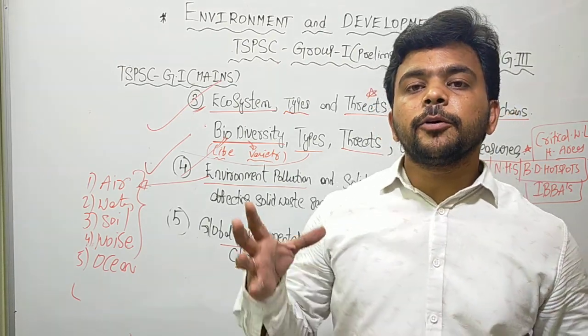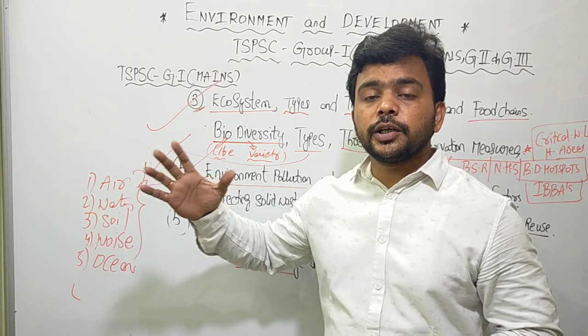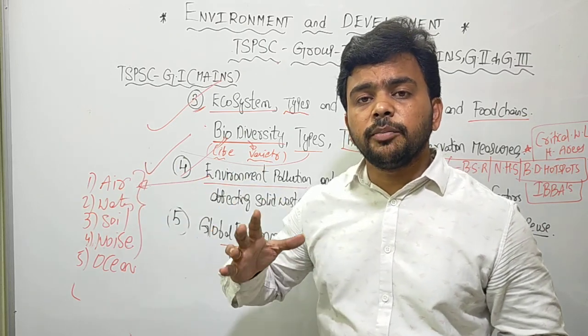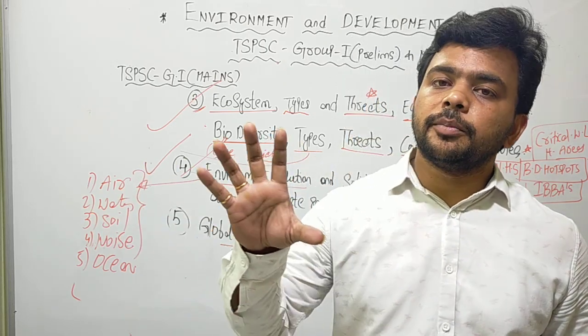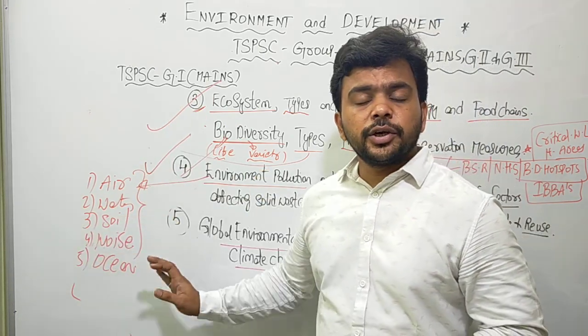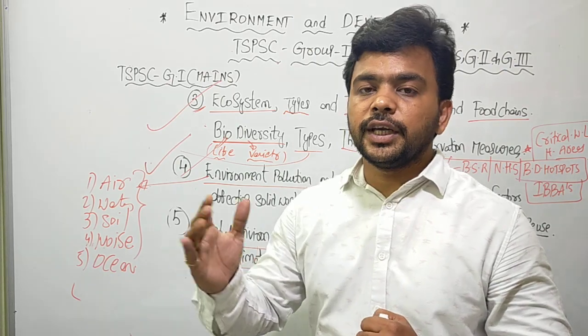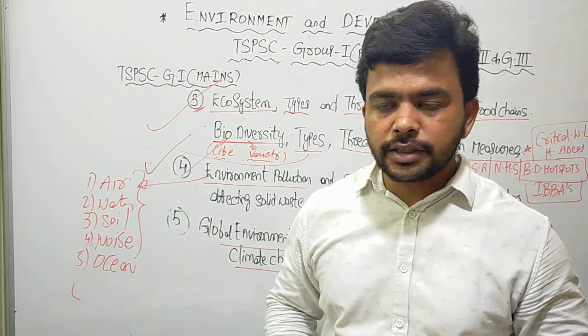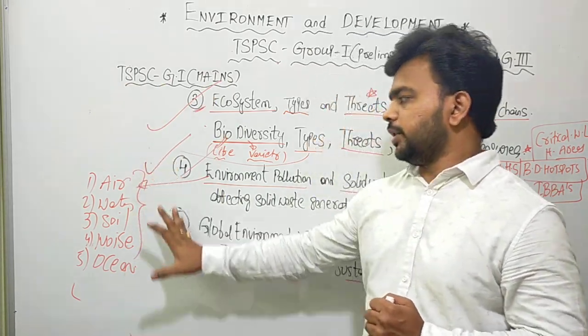For example, in the thermal power plants, the technological advancement is that the government of India has come out with the concept of supercritical thermal power plants to overcome the air pollution. In case of the vehicular emissions, the government has come out with the BS6 vehicle norms to reduce the air pollution levels. So these are all various aspects you have to discuss.